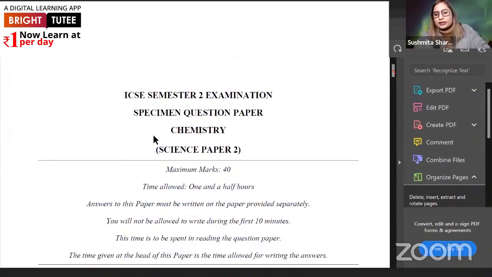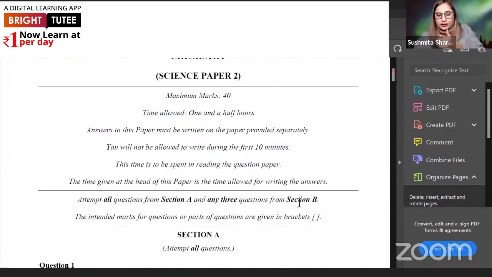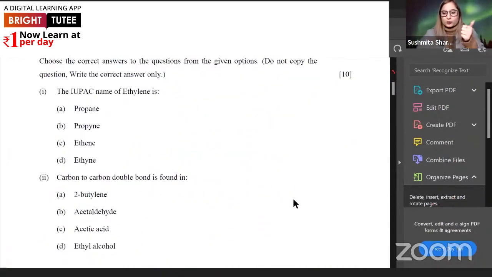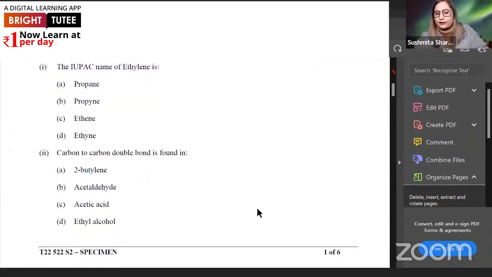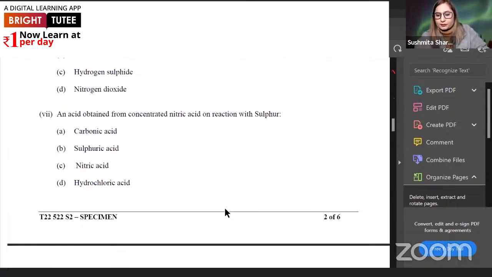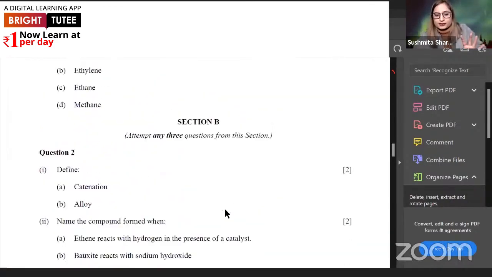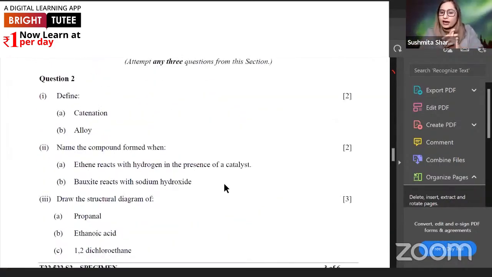All right, so coming to the chemical equations portion, yes, we can do multiple choice questions through quizzes. We can give them assignments. Now coming to the portion of theory questions that we have in section B. Section B has all these theory questions. So what kind of questions do we have? We have 2-mark questions.